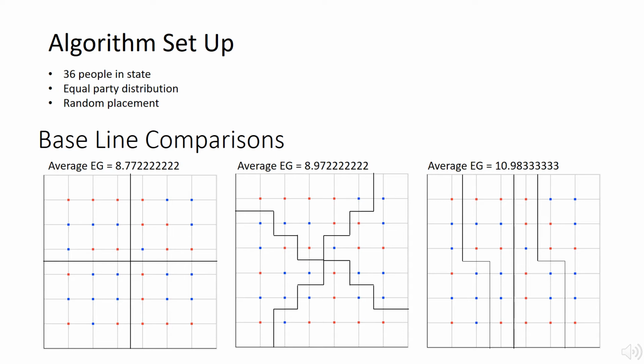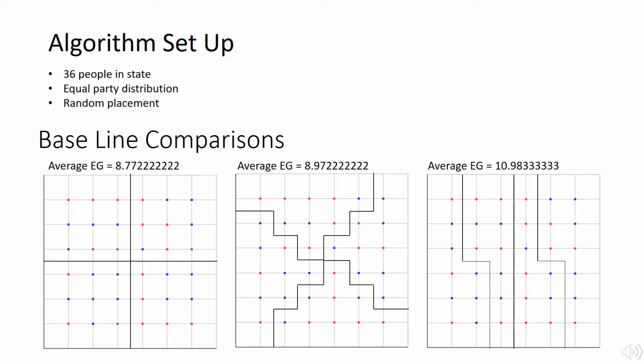I began with 3 baseline algorithms of my choice based on geometry to get an understanding of the average efficiency gap that each would produce, so that I could compare my own algorithm to it. I ran each of the algorithms 5,000 times in total in order to get more reliable results for comparison. For the first graph on the left, I simply split the graph down the center both ways, and this created an average efficiency gap of 8.77% and had unique values of 0% and 27%. These appeared approximately 68% of the time and 32% of the time.